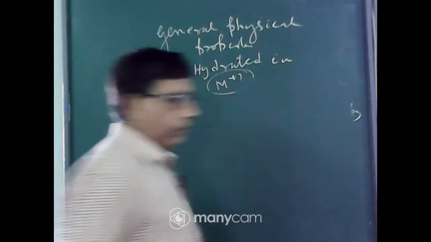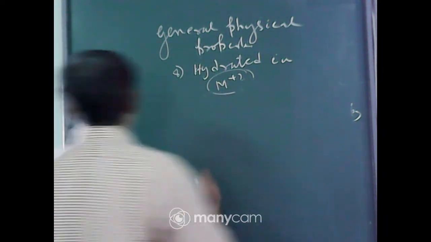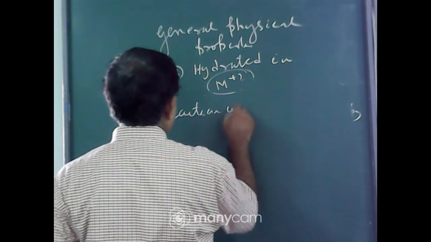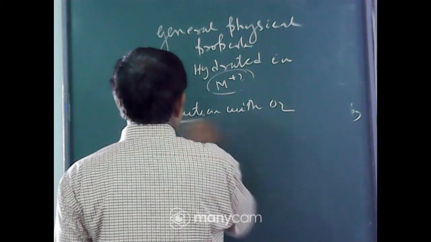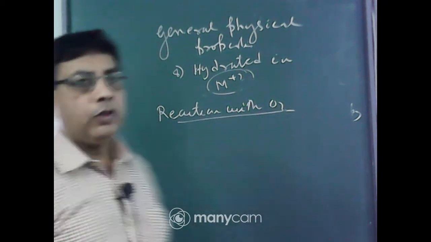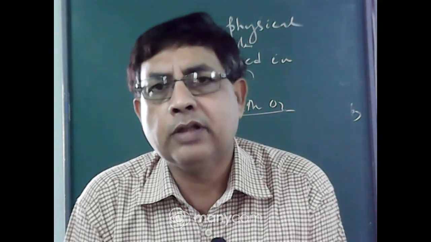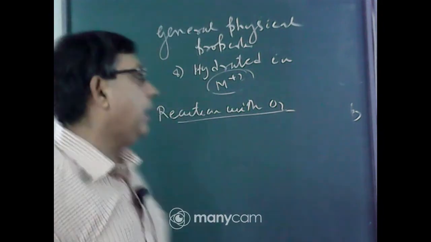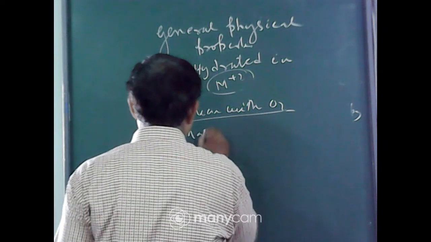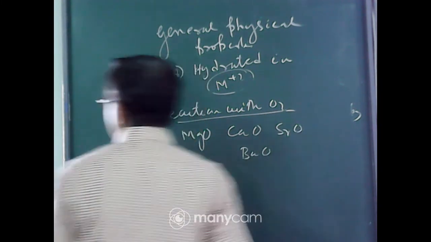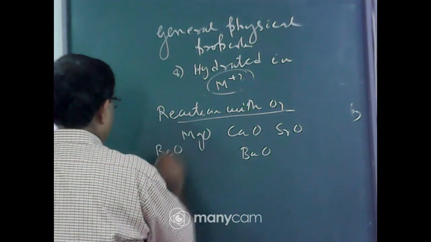Now among chemical properties, today you only study the reaction with oxygen. Except beryllium, all alkaline earth metals when heated in oxygen form oxides: magnesium oxide, calcium oxide, barium oxide, strontium oxide, radium oxide. Bivalent oxides, say MgO, magnesium oxide, calcium oxide, strontium oxide, barium oxide. Beryllium also forms oxide but indirectly.